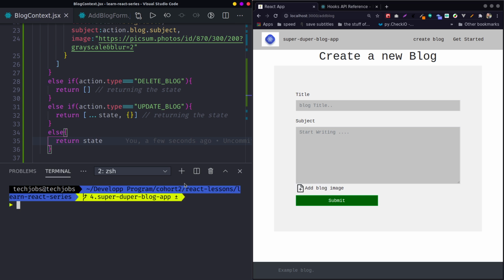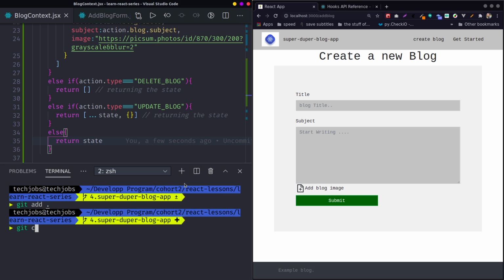The same repository which I shared. So I'm going to share it to GitHub.